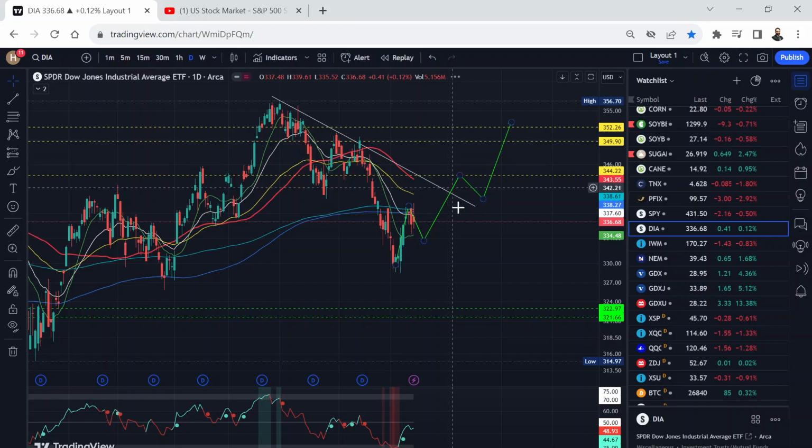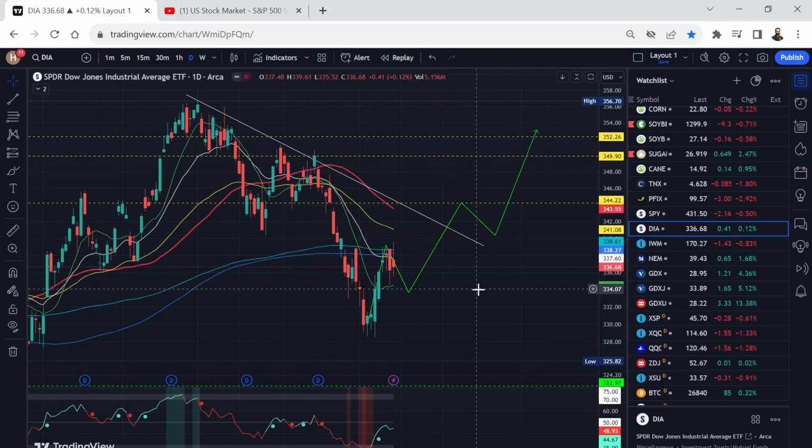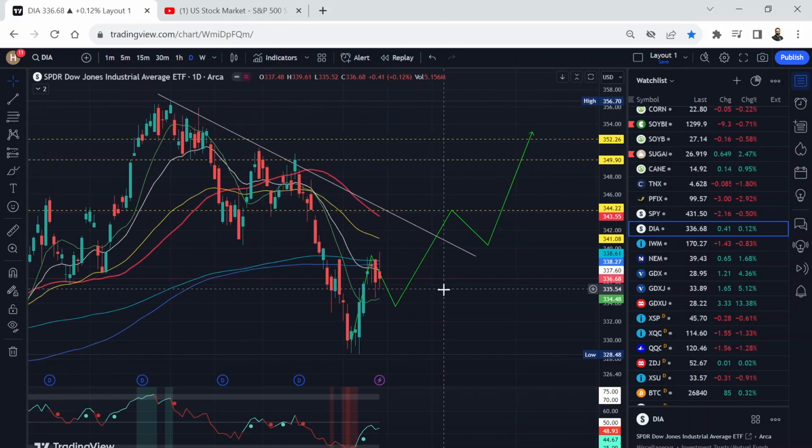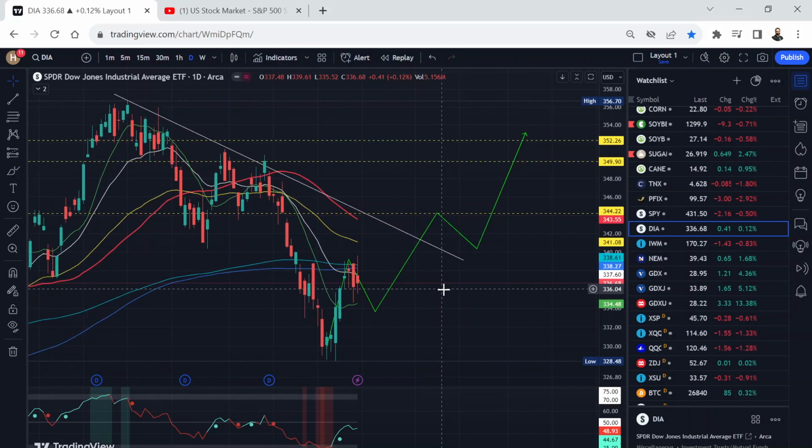There was bullish earnings from JP Morgan and Citigroup. So banks are reporting good earnings, which is a good sign. A good sign that banks are reporting positive earnings. That means the market can go higher. All right.